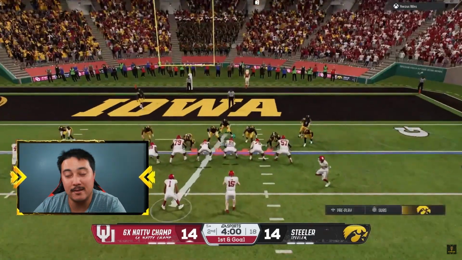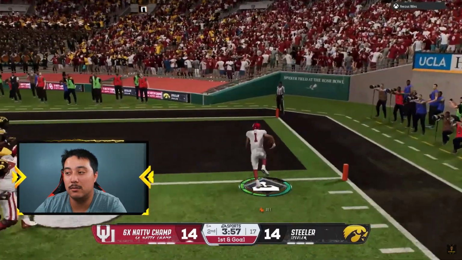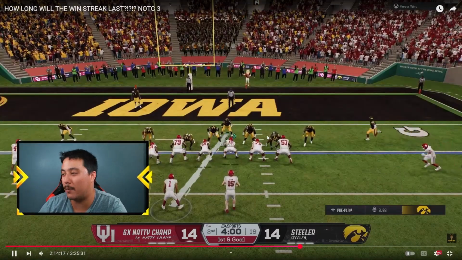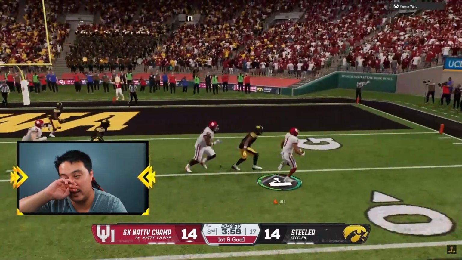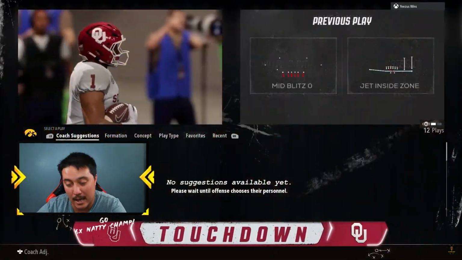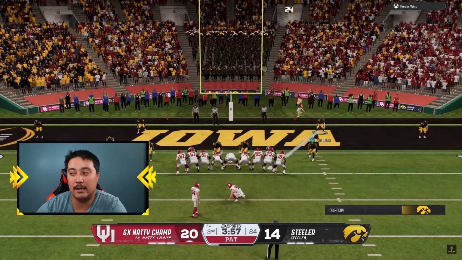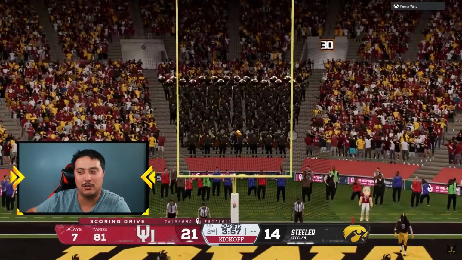We're inside, or he's inside the 5. 1st and goal. He is running, once again, that jet reverse inside zone there, just getting torn up by the run. Absolutely torn up. This is actually a pretty good call. As you can see, obviously we ran mid blitz there. It's kind of my inside-the-5 defense at this rate in the game. And yeah, just getting toted on like it's 1975 all over again here in 2025.